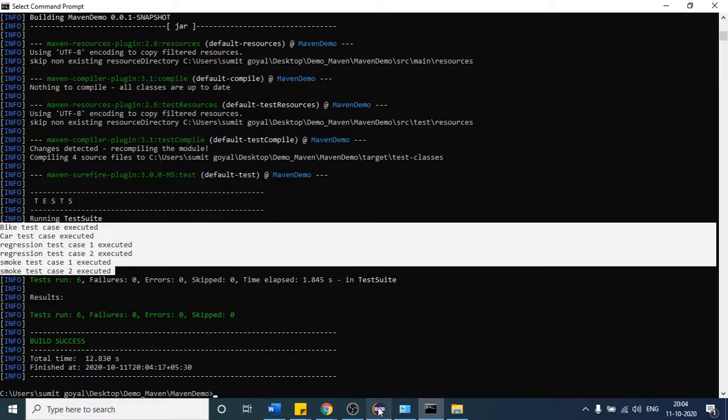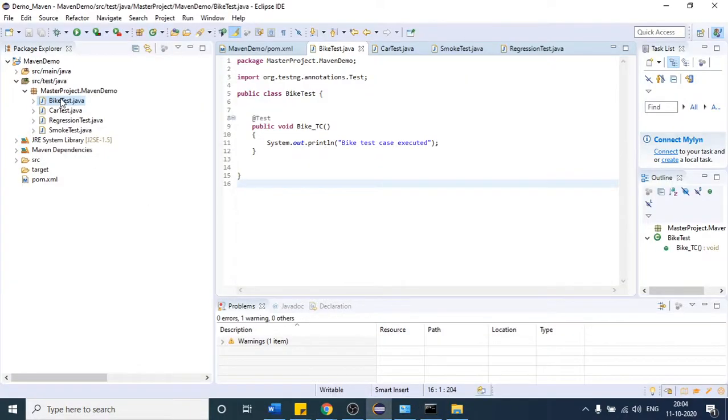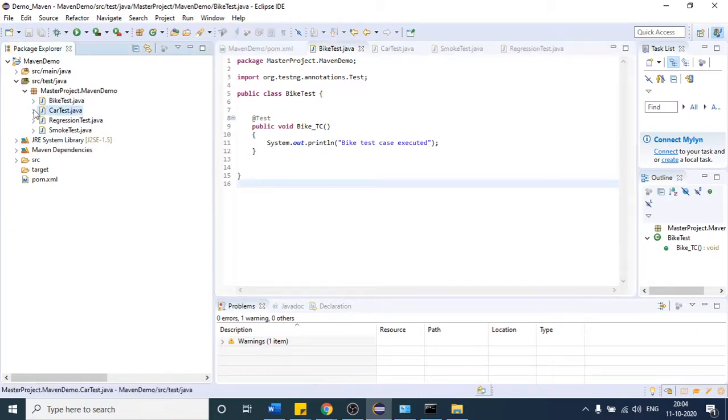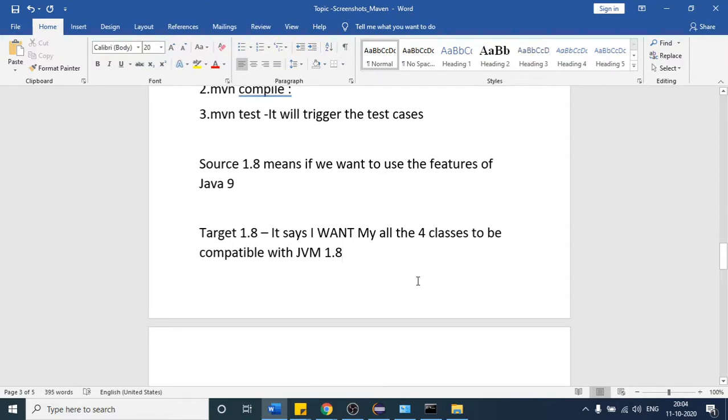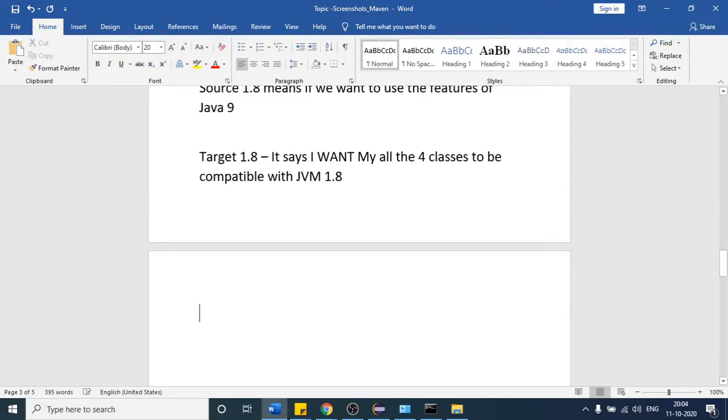So as of now I am executing all 4 test cases. But suppose the client comes to you and says, I want to run only this test case. I do not want to run bike, regression and smoke. So how will you do that? In Maven as well, there is one command. I think I have already written it. Okay, let me write it again. There is one Maven command.